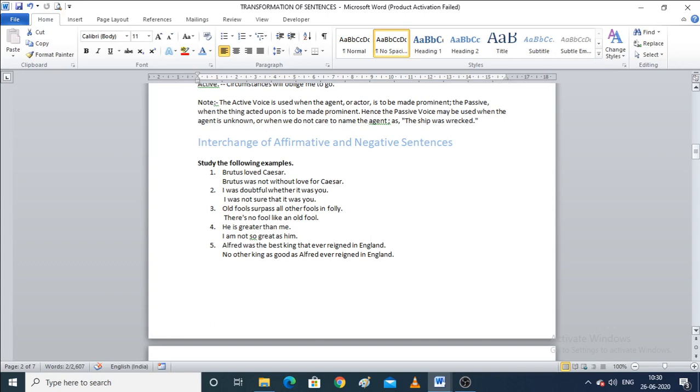Whereas negative sentences are the ones that state that something is false, and whenever we add the word not after the auxiliary, that is the helping verb, it will form a negative sentence. Now how do we do that?